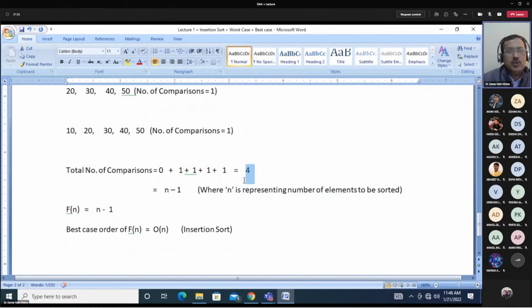The total number is 4. So when the total number of comparisons became 4, how many numbers did you take into consideration, Aditya Raj? When n was 4, how many numbers? Sorry, when n was 5, the total number of comparisons you got was 4. How many numbers did you take? n minus 1. So total number of comparisons equals n minus 1, where n represents the total number of elements in the array. You have 5 elements. It means that the function f(n) will be written as f(n) equals n minus 1.